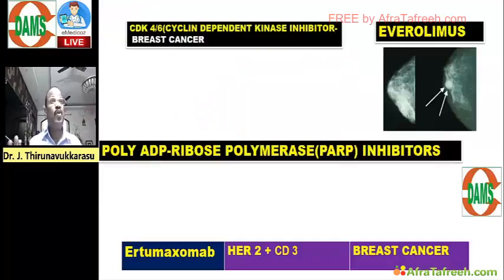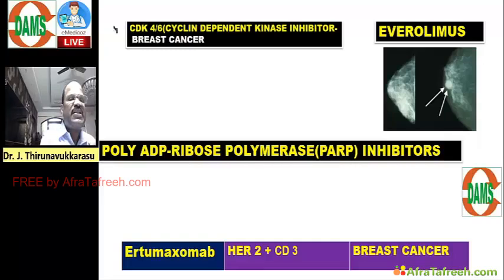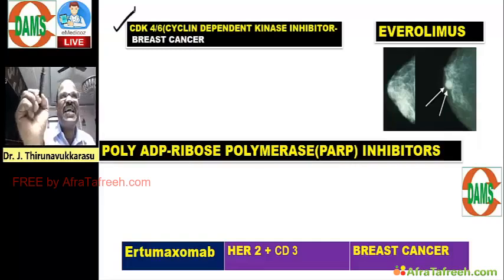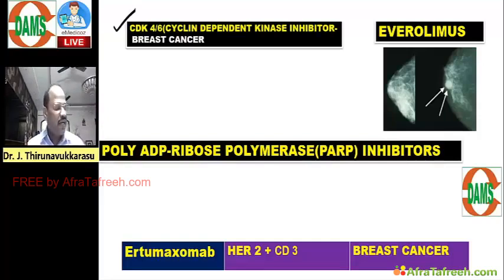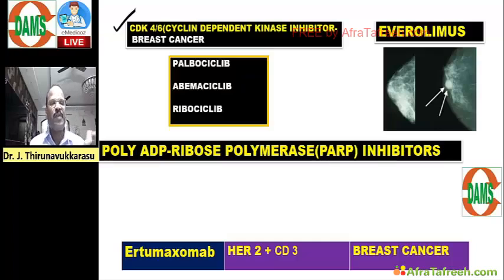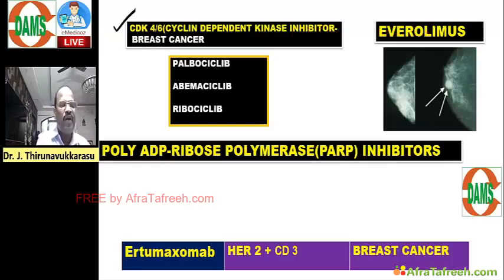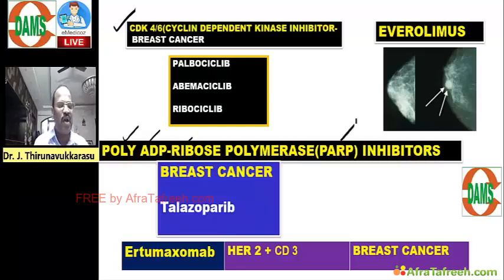And then some new drugs you must know. For example, we have something called CDK4/6 enzyme blockers. CDK means cyclin dependent kinase enzyme blocker, like palbociclib, abemaciclib, and ribociclib. And then we have PARP, poly ADP ribose polymerase blockers, like we have one thing called talazoparib.